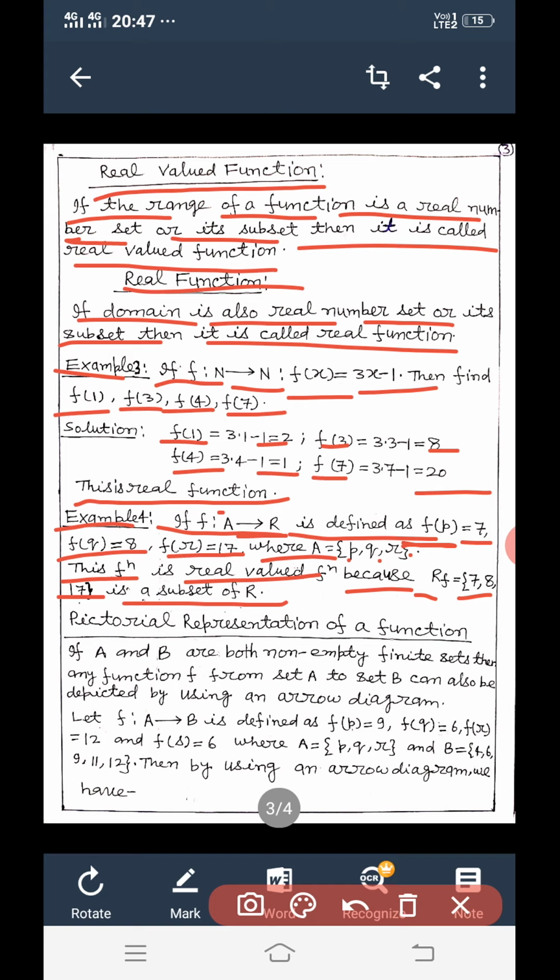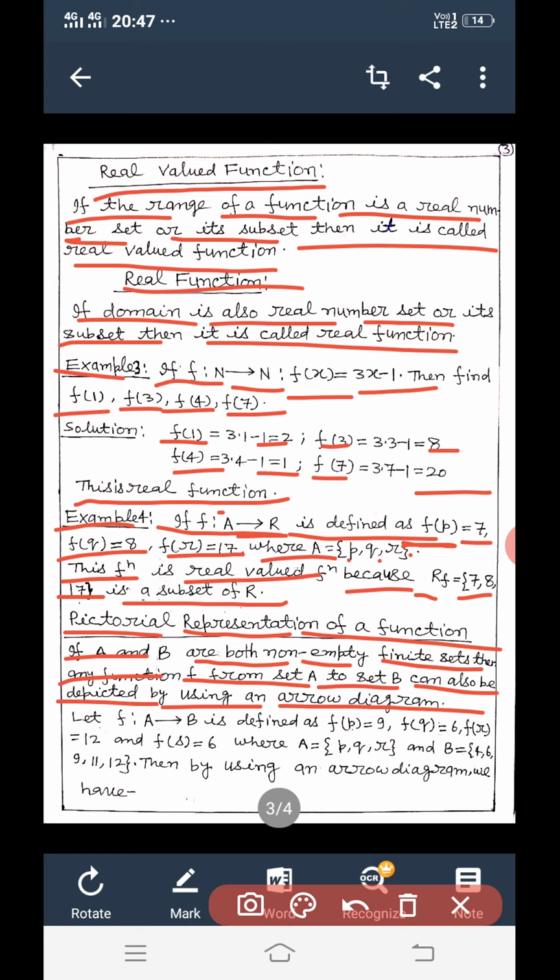Now we discuss the pictorial representation of a function using an arrow diagram. If A and B are both non-empty finite sets, then any function f from set A to set B can also be depicted by using an arrow diagram.